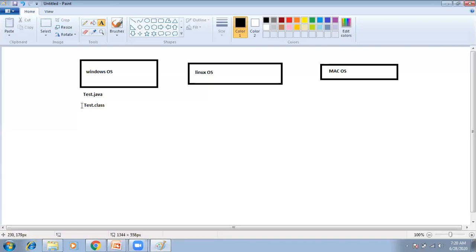Okay, write once, run anywhere is nothing but we can write the program once and we can run the program anywhere. That is platform independence.